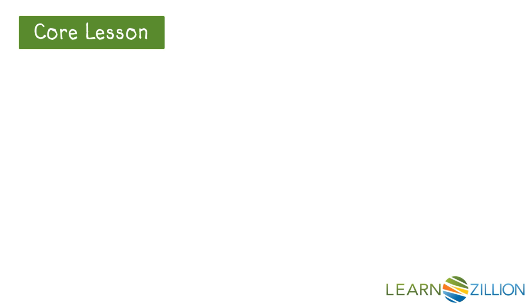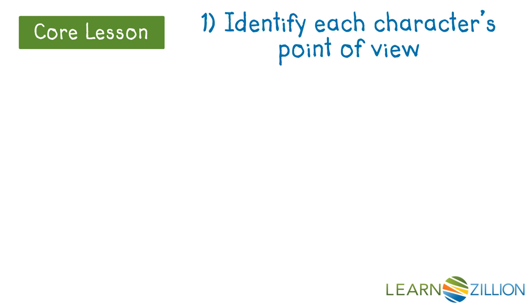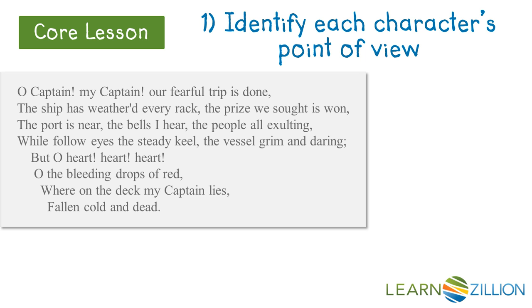Step 1 in analyzing point of view is to identify each character's point of view on the situation in the text. Having read this poem through at least one time already, we know that there are really only 2 characters' points of view represented in this poem, the narrator and the crowd. With that in mind, we can begin to reread the poem looking for information that will tell us what each character perceives during this poem.